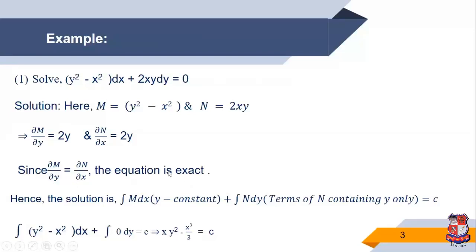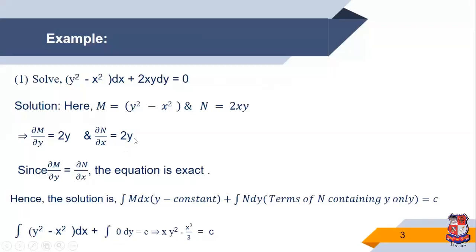The equation is exact, so the solution form we discussed in the previous slide is integration M dx, with y constant, plus N dy, where only the terms of N containing only y, is equal to c. So integration of M dx, where M is y square minus x square dx.